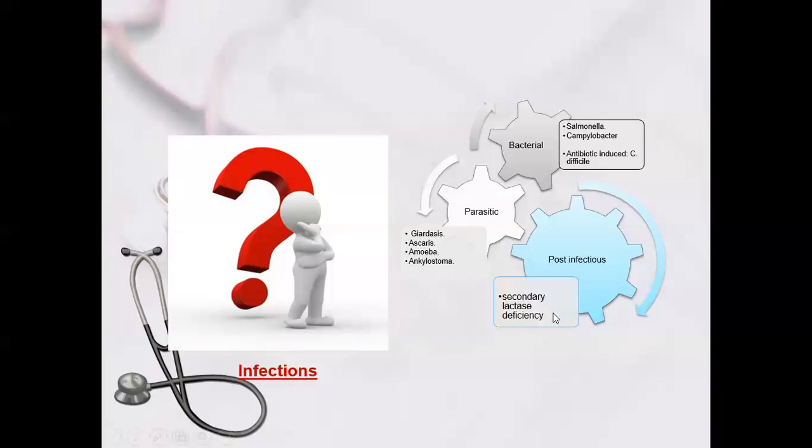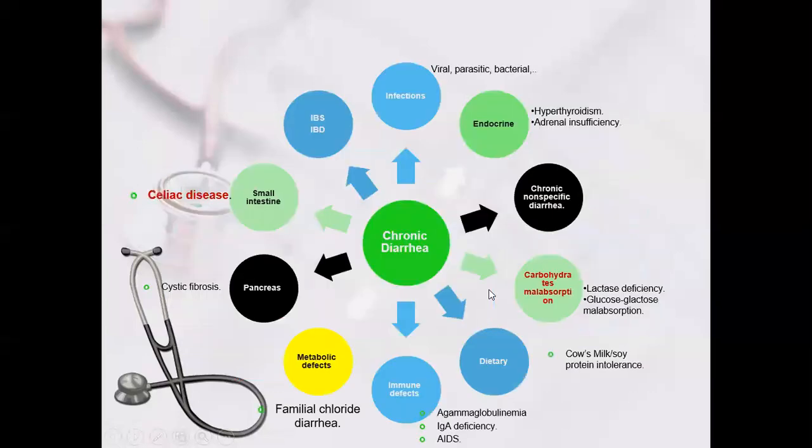Then post-infective causes like secondary lactase deficiency, and parasitic infections like giardiasis, ascariasis, amoebiasis, strongyloides, can lead to chronic diarrhea. And this is the diagrammatic presentation. All infective causes we discussed, bacteria, viruses, parasites, can lead to chronic diarrhea. Then endocrine causes, hypothyroidism and adrenal insufficiency, can lead to chronic diarrhea.